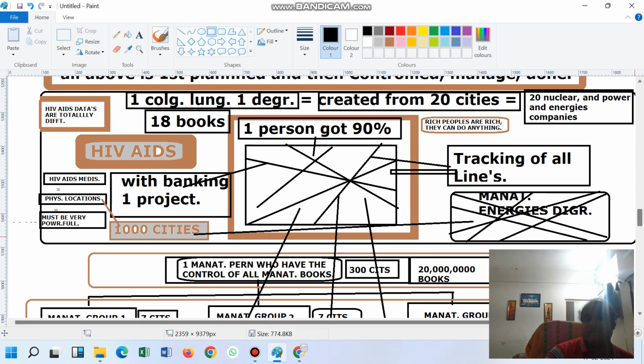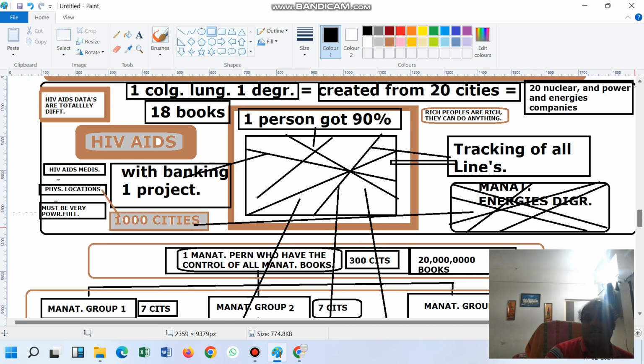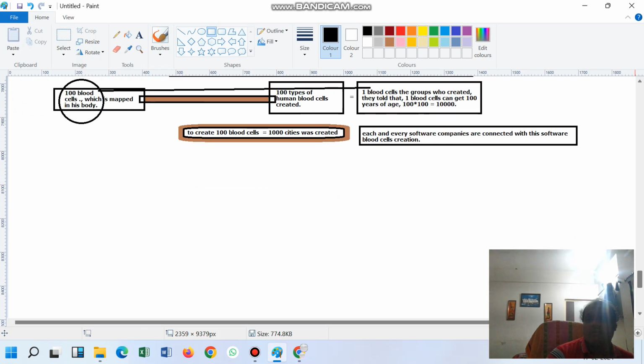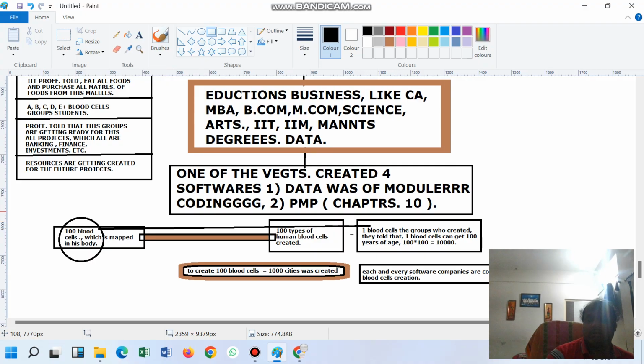So see the management series. And this is the example with one banking project. So this line is connected with the banking project. The government has certain projects in the pipeline, which is connecting to this percentage, and this percentage is connected to these blood groups.